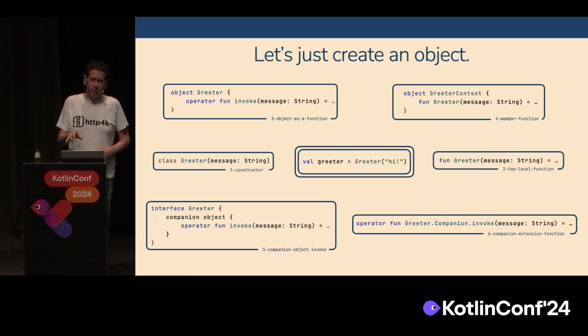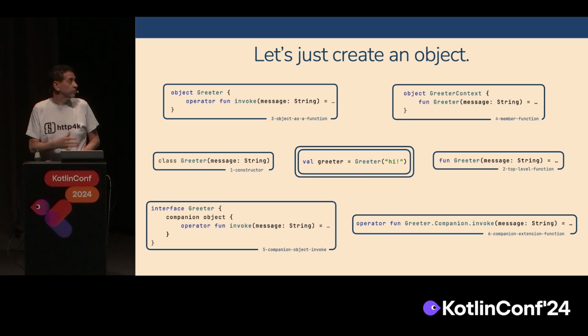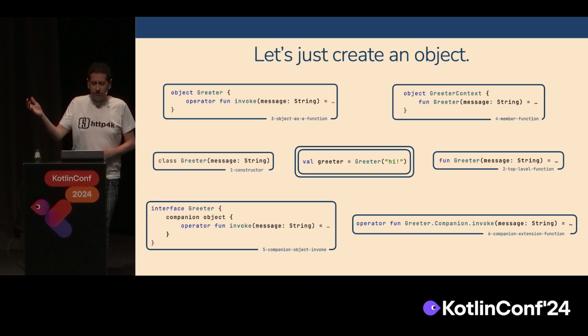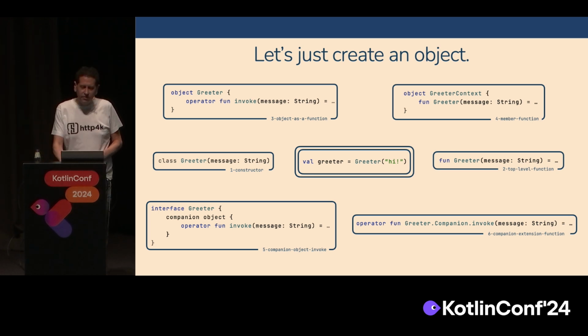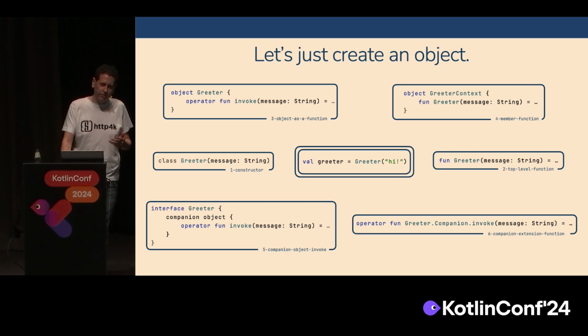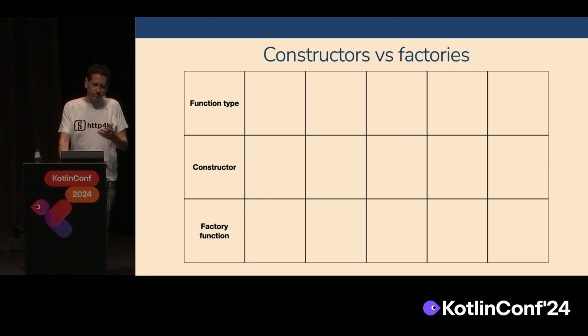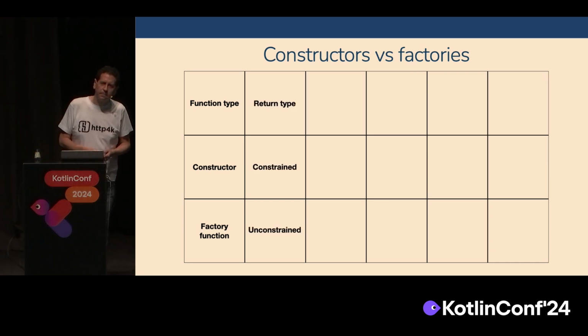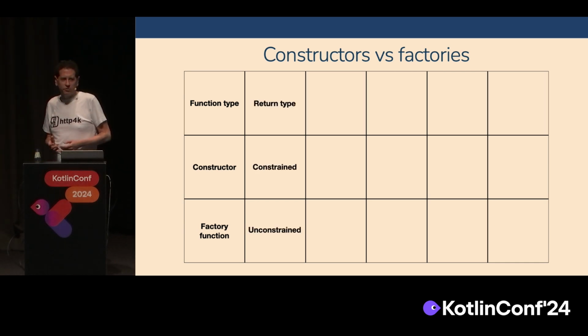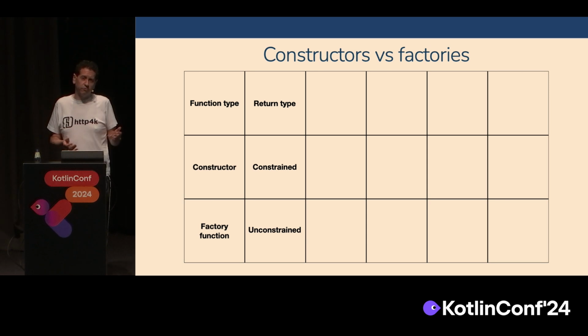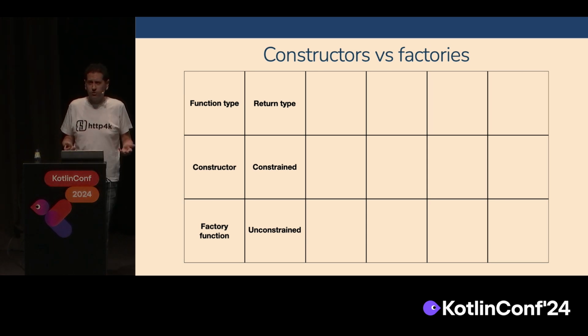And each of these function types has its own place, it has its own use. And we use them again and again throughout the various 150 libraries that we've got. But there's a lot of power differential between these things, and let's compare how these things work. So if we're comparing constructors and factory functions, let's compare them. So return type. For constructors, the return type is constrained. You can only return the return type of the class that you're constructing.